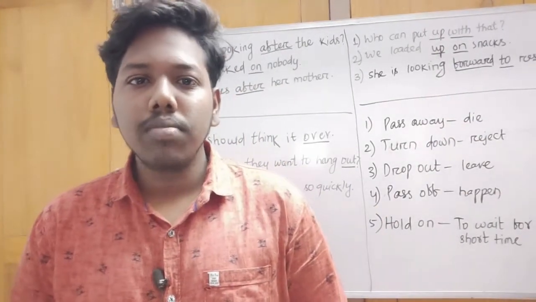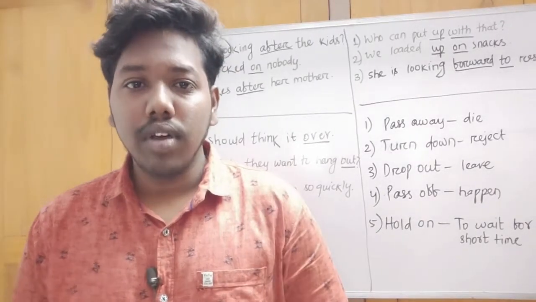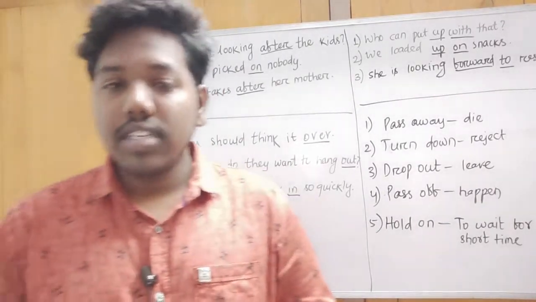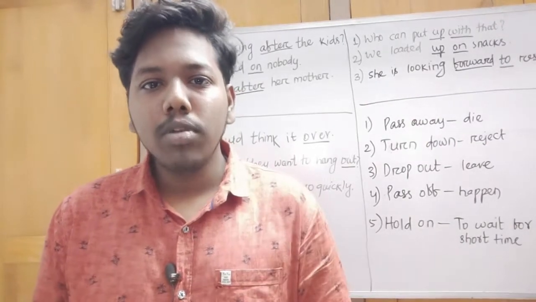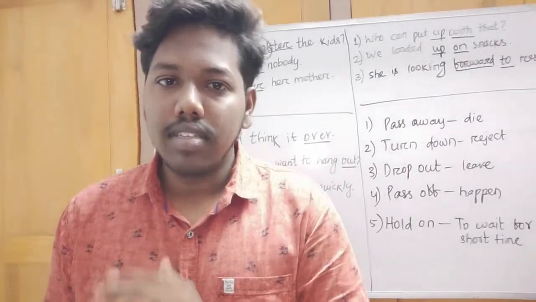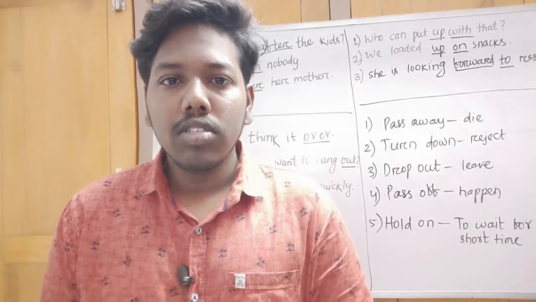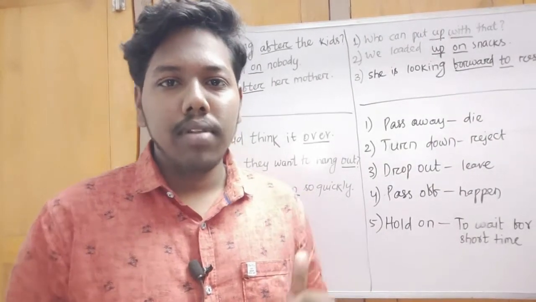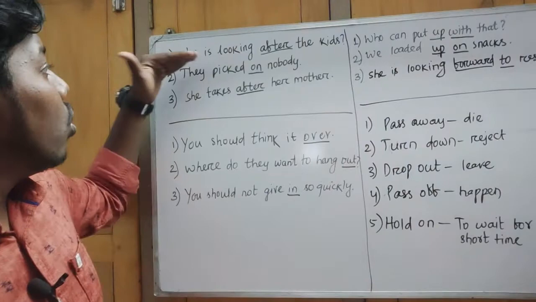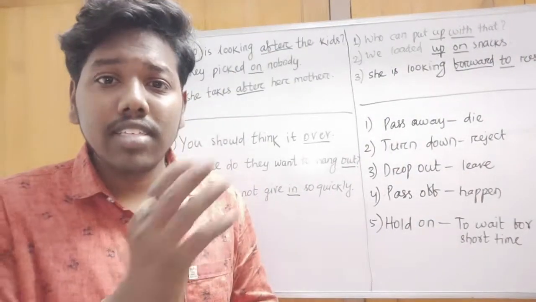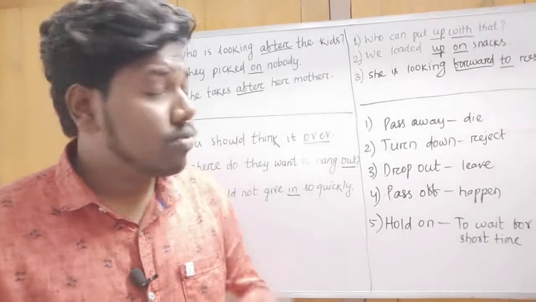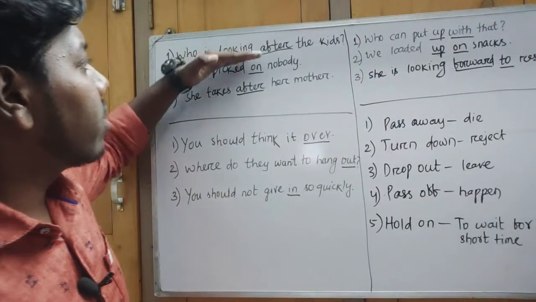Verb preposition means when the element of a phrasal verb includes the head of a prepositional phrase and contains prepositional phrases. So first of all, we will read some examples. Some examples are: who is looking after the kids. In verb preposition, it contains only prepositions.